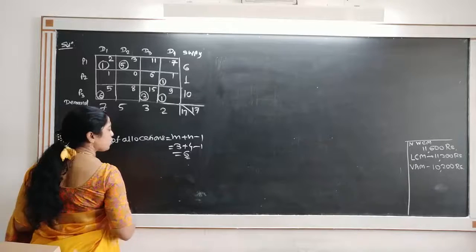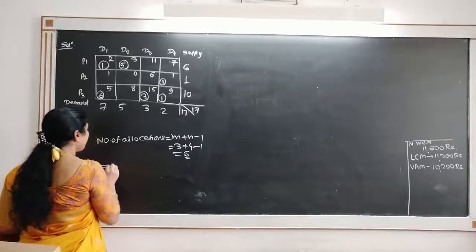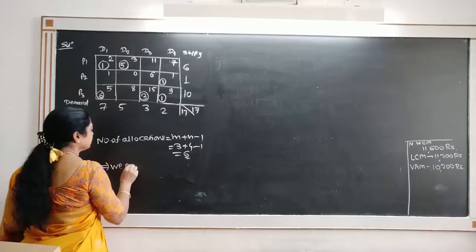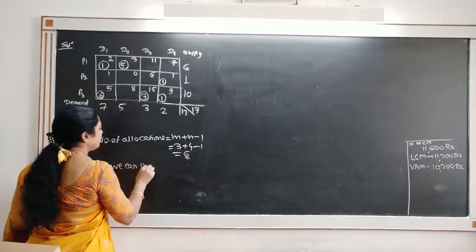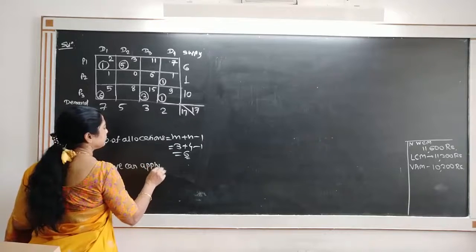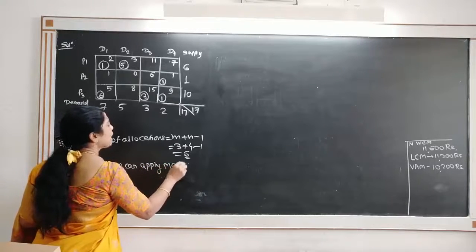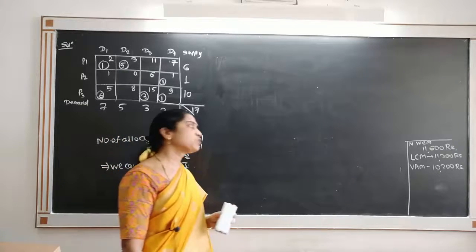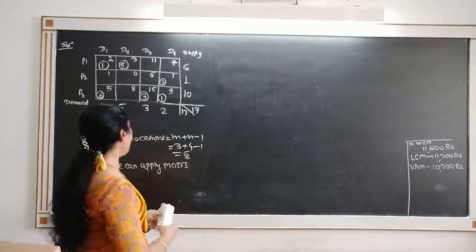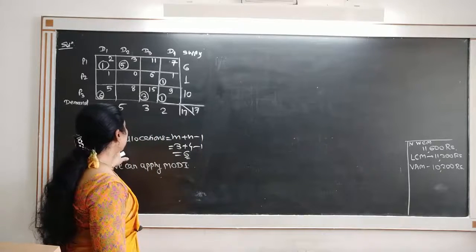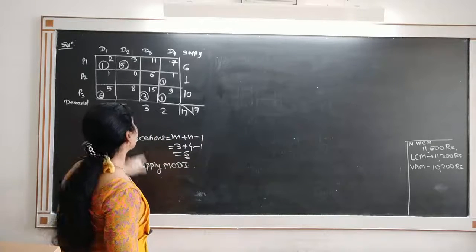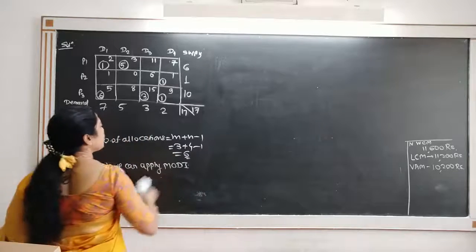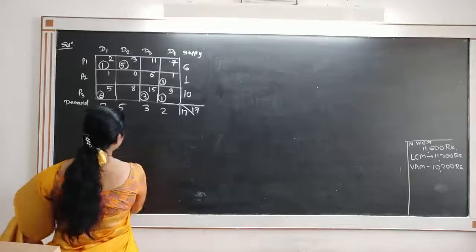Because there are 6 allocations, we can apply Modi method. So we apply Modi method because the number of allocations is equal to m plus n minus 1. So we can apply the Modi method to find the solution. To use this Modi method, we are going to write down the multipliers.